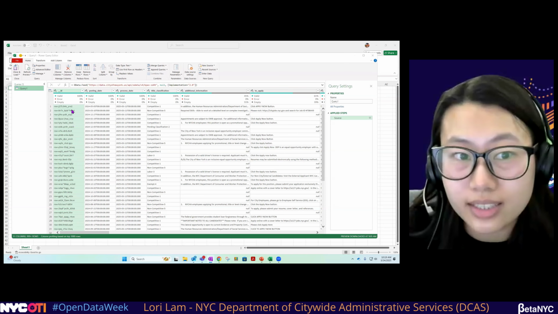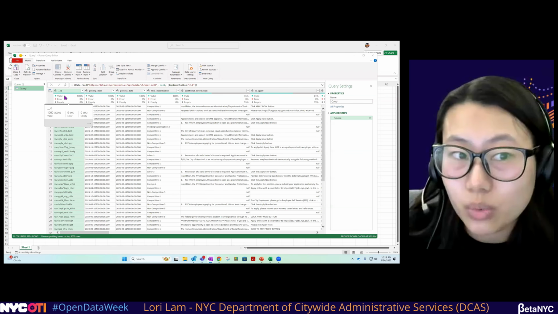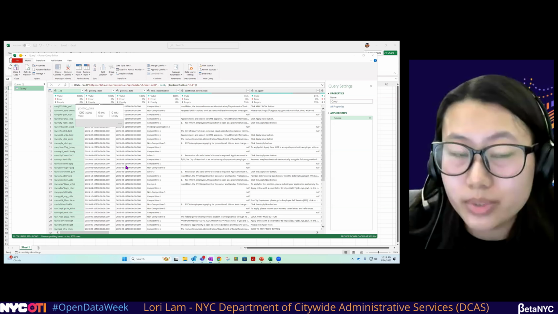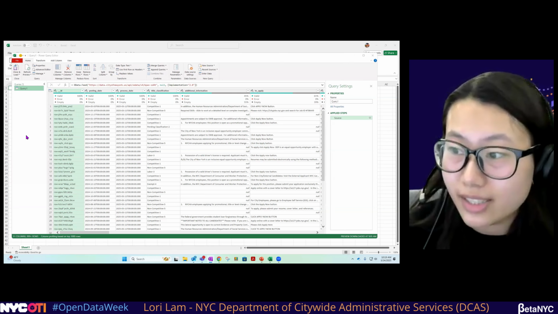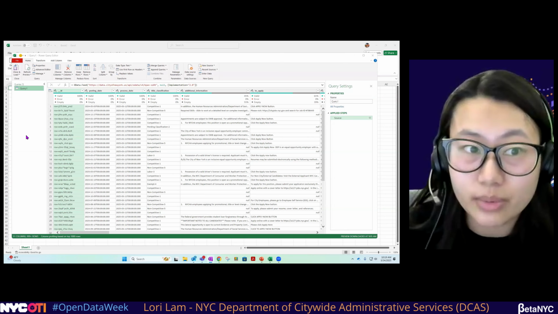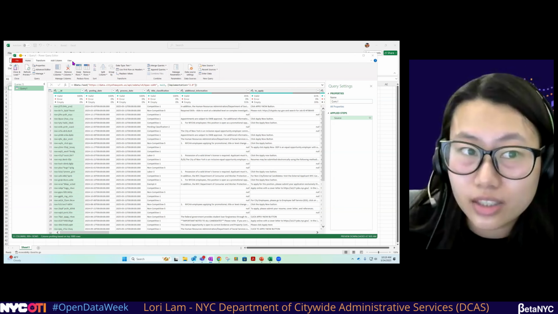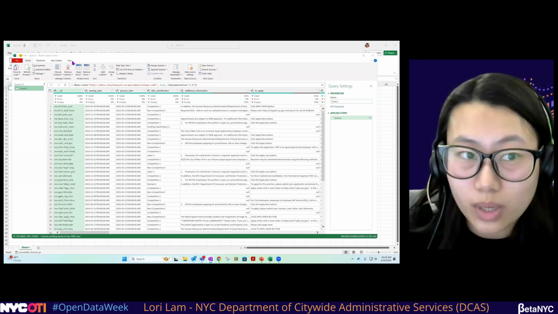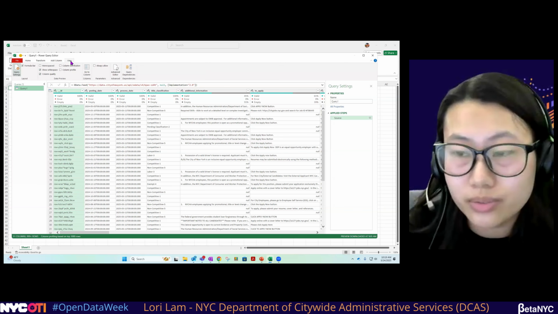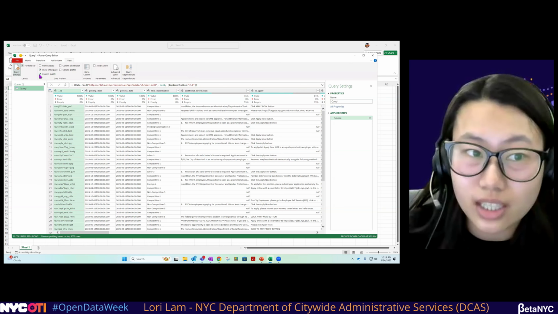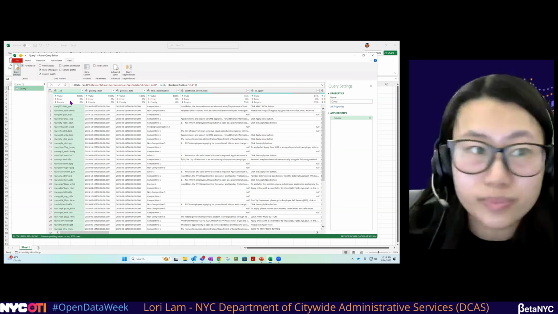It also has the quality of each column, so whether each row is valid. That means if there's data in each row, if there's an error, and if it's empty. To include the column quality, you want to go to the View tab and just click Column Quality, and this will show up for you too.